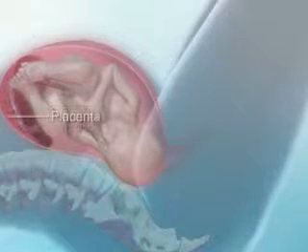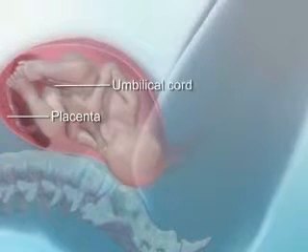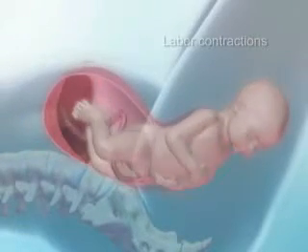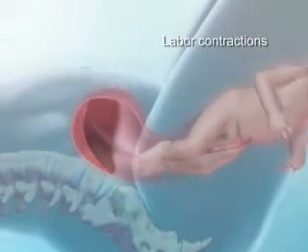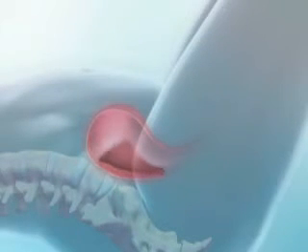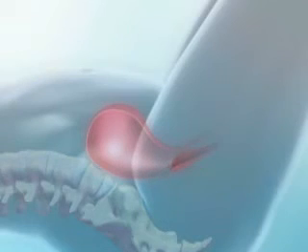Throughout the 40 weeks of the pregnancy, necessary nutrients are supplied and waste products are removed by the placenta and the umbilical cord. When it is time for the baby to be born, the pituitary gland secretes the hormone oxytocin. This hormone stimulates the labor contractions that result in the birth of the child. After the infant has been delivered, the final stage is the delivery of the placenta as the afterbirth.